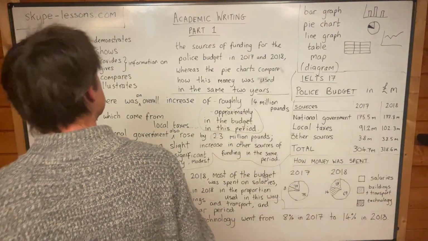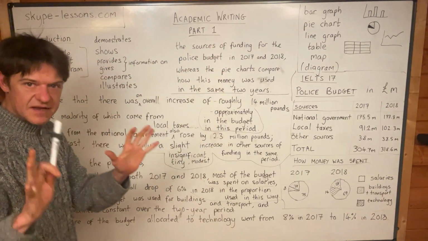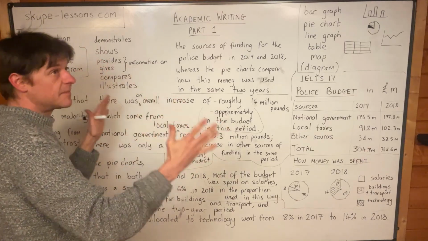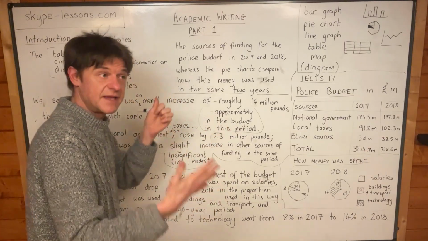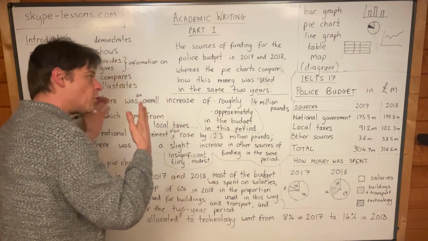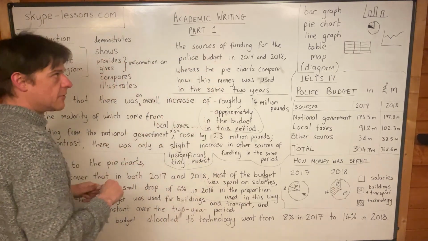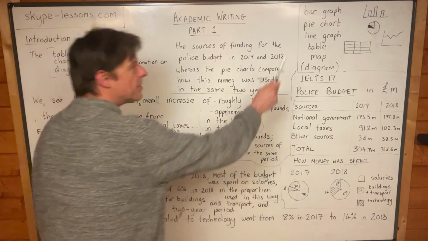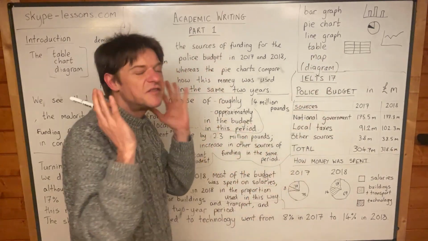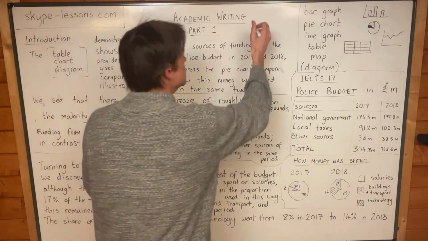Okay, so let's have a look at the academic writing paper. The academic writing paper is different from the general writing paper. They both have a very similar part two, basically the same, a discursive essay, discuss the arguments for and against something. But part one of academic IELTS is always a bar graph, a pie chart, a line graph, a table, a map, some kind of diagram, and you have to say what you see.